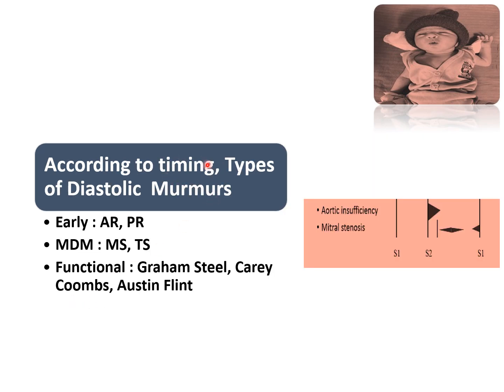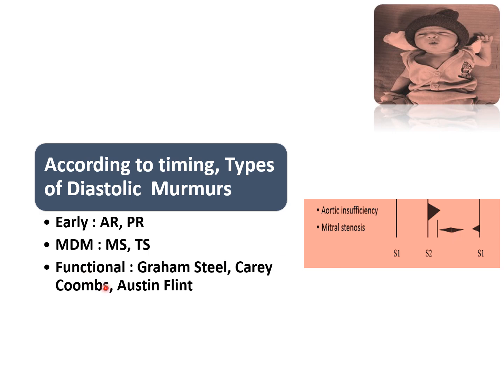Now according to timing, type of diastolic murmur: early diastolic murmur in aortic regurgitation and pulmonary regurgitation. Here in this image you can see this is early diastolic murmur of AR. Mid-diastolic murmur seen in the mitral stenosis and tricuspid stenosis. Here you can see this is mid-diastolic murmur of MS.